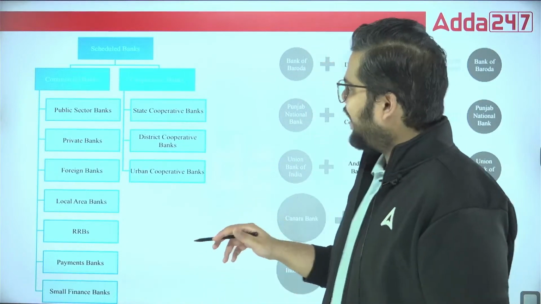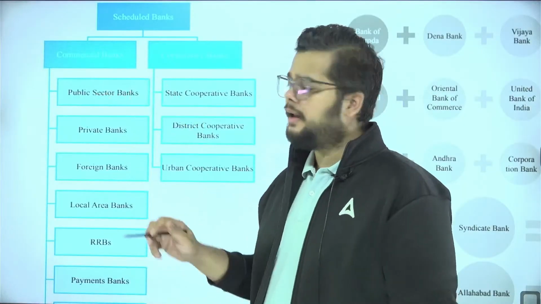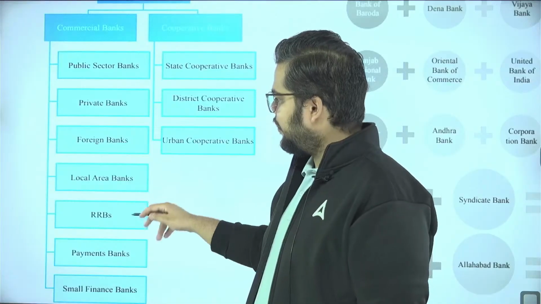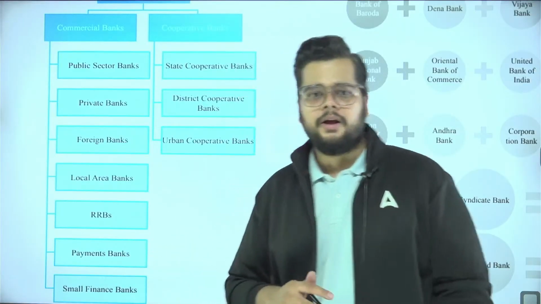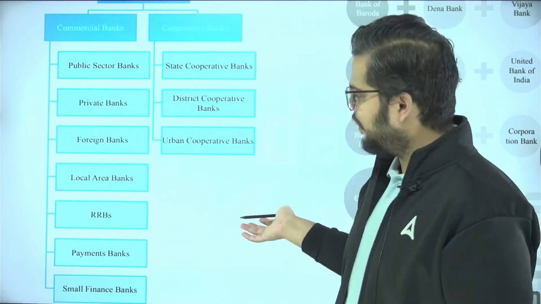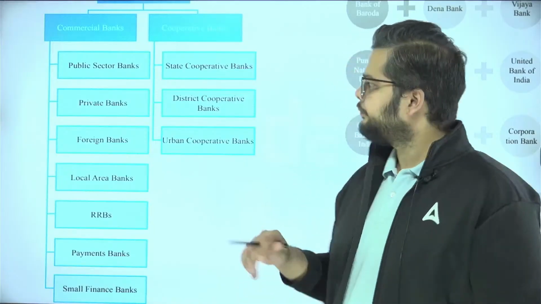So the 6 banks under the scheduled commercial banks are public sector, private sector, foreign, LABs, that is the local area banks, RRBs, and payment banks, and your small finance banks. In total, you will find them as 7. Why? Because small finance banks have been added later on.